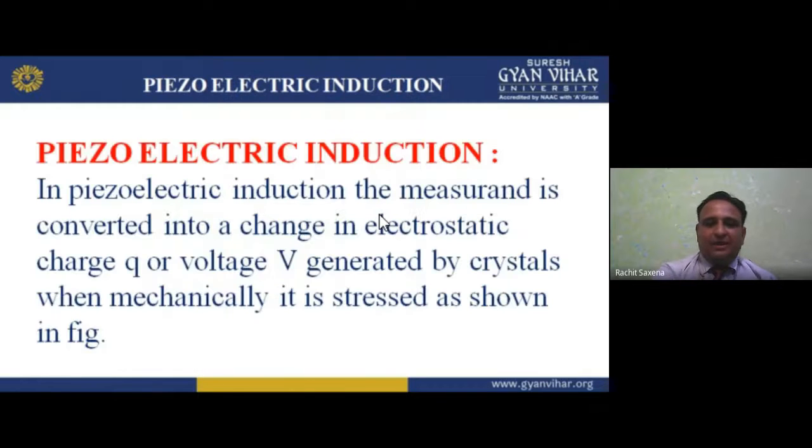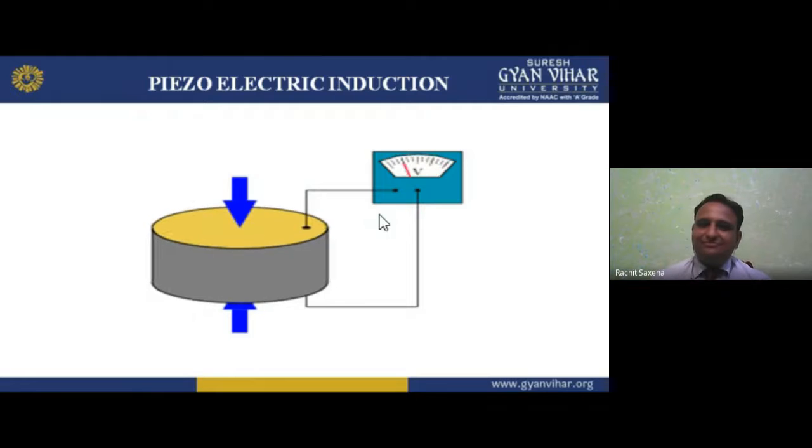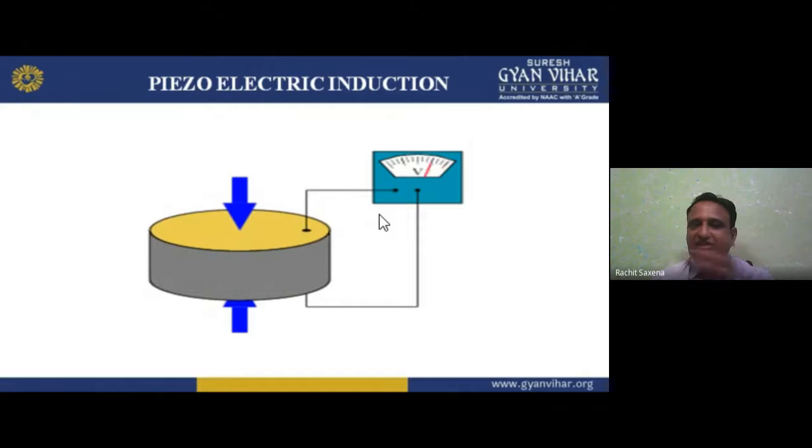In piezoelectric induction, the measurement is converted into a change in electrostatic charge Q, or voltage V, generated by crystals when mechanically stressed. That force gives the deflection in the voltmeter. I hope you understand.